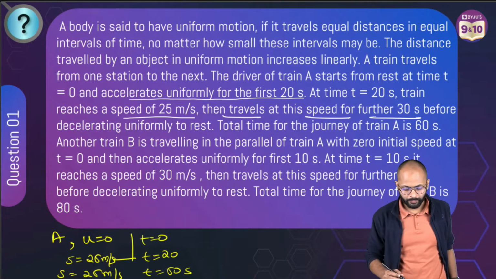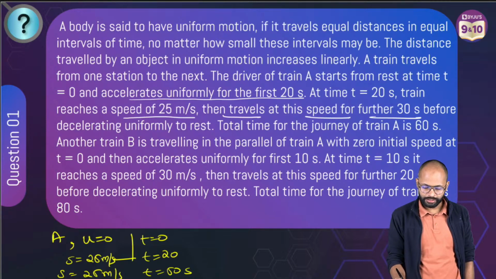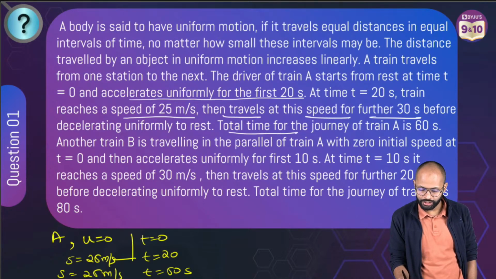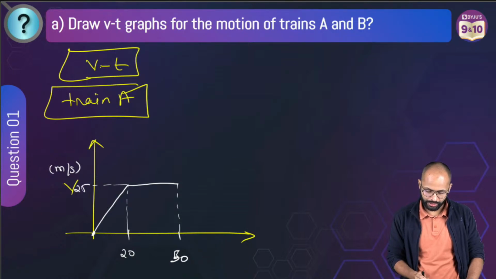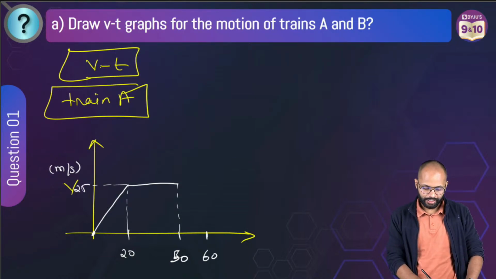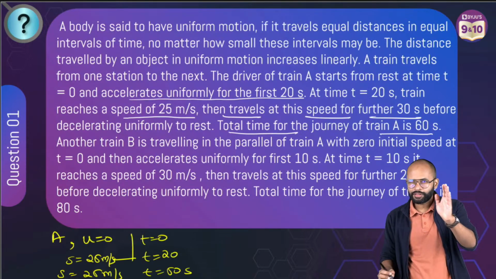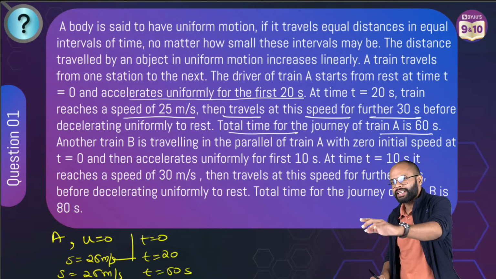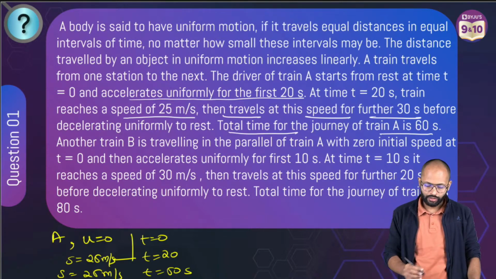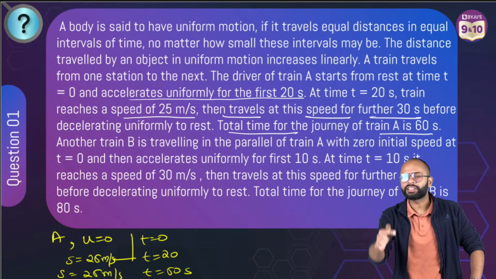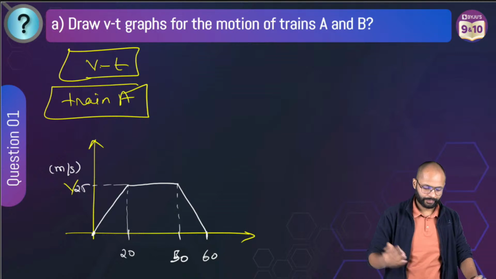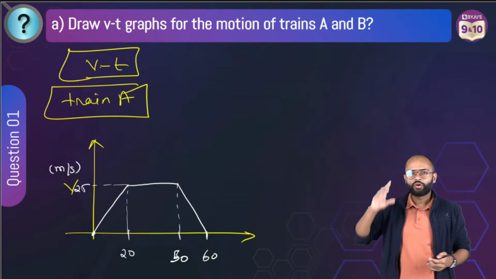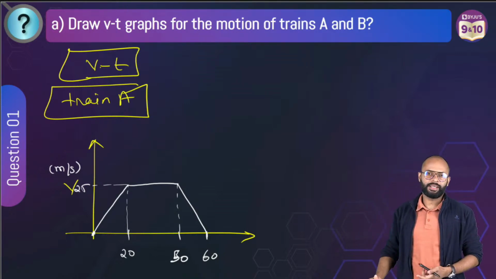ओके. अब उसके बाद क्या हुआ? सर, total time for the journey is 60 seconds. Total time कितना है? Total time is 60 seconds. 50 के बाद 60 तक ये जाता है. And after 50th second, 50 से लेके 60 में क्या हुआ है? Deceleration from 25 meter per second. स्पीड कितनी हुई है? 0 हुई है. So you will draw the graph something like this. बन गया VT graph.